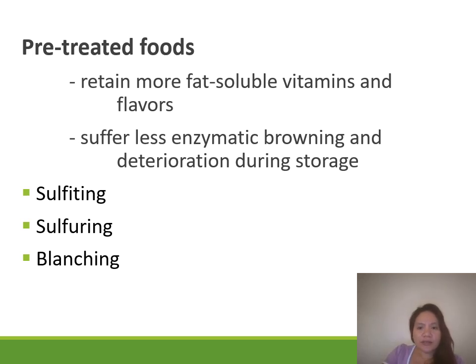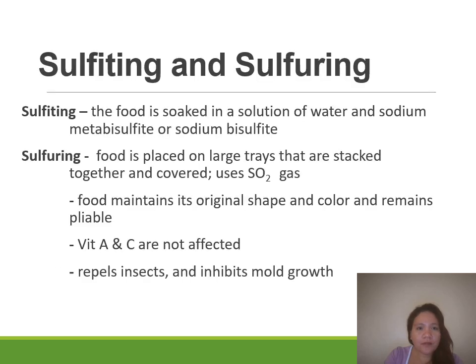Okay, so what are the different pre-treatment methods we apply to your fruits and vegetables? So we have here your sulfiting, sulfuring, and blanching. So now let's discuss the difference between your sulfiting and sulfuring.